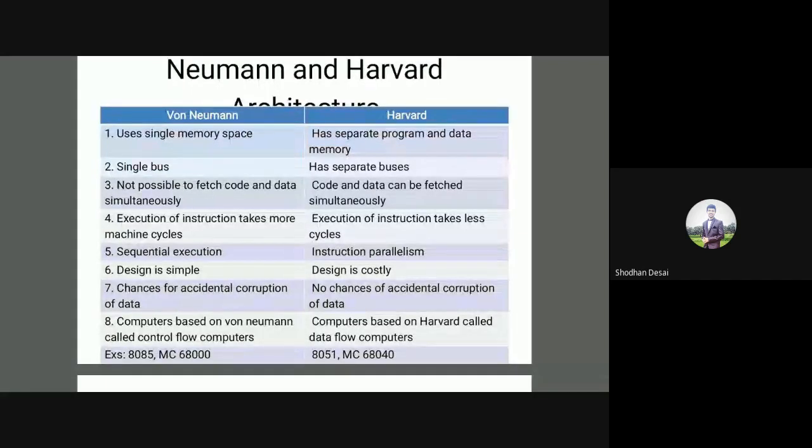Then computers based on von Neumann architecture are called control flow computers. Examples are Intel 8085 and Motorola MC 68000, whereas computers based on Harvard architecture are called data flow computers. And examples are Intel 8051 and Motorola MC 68040.